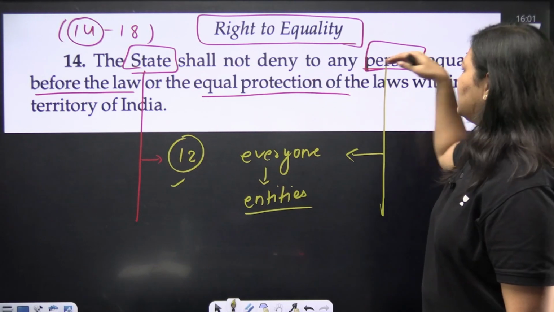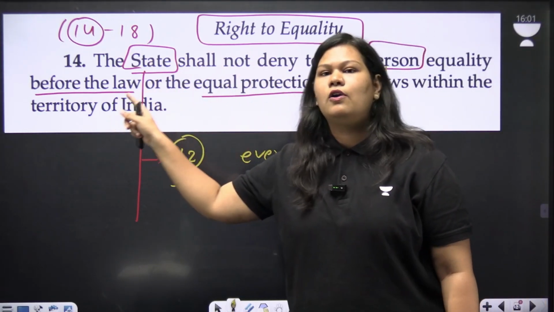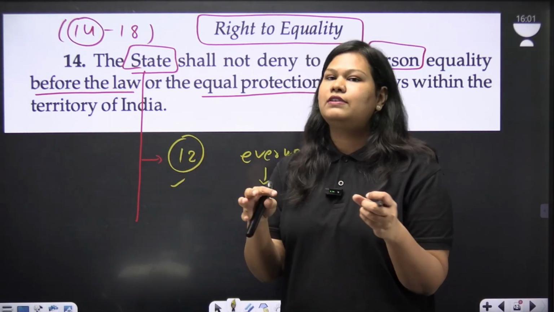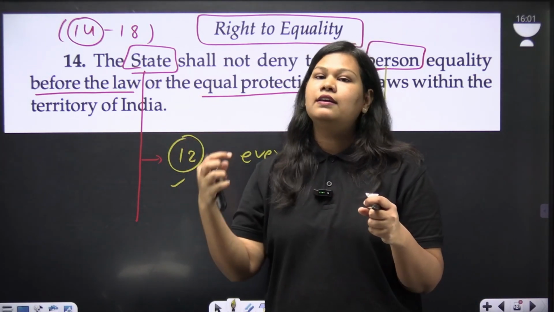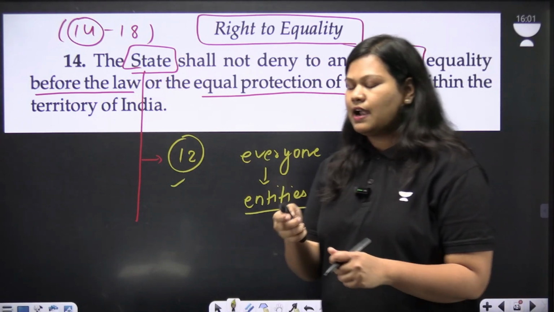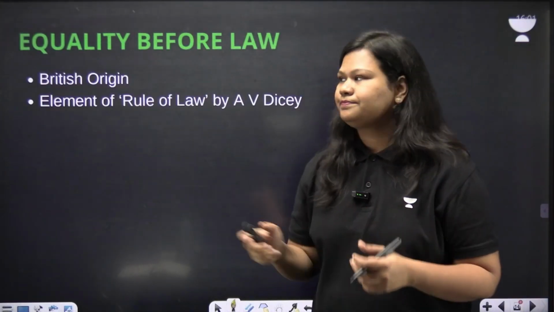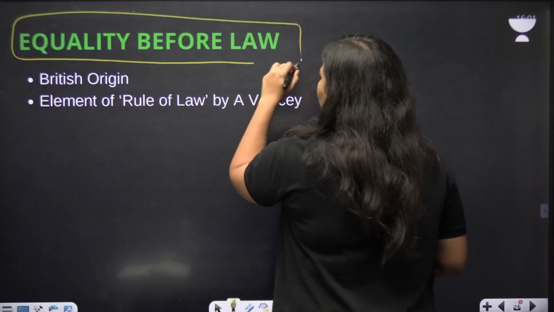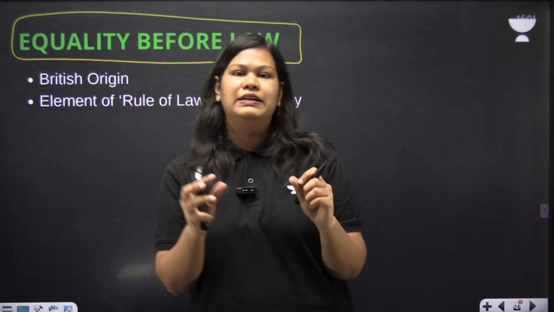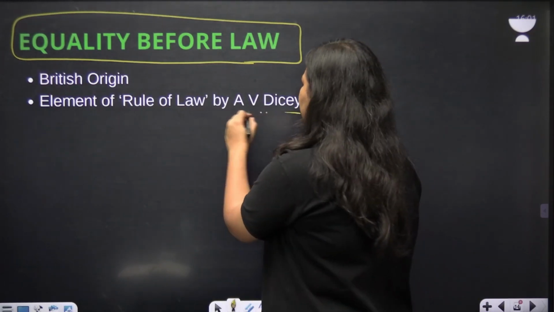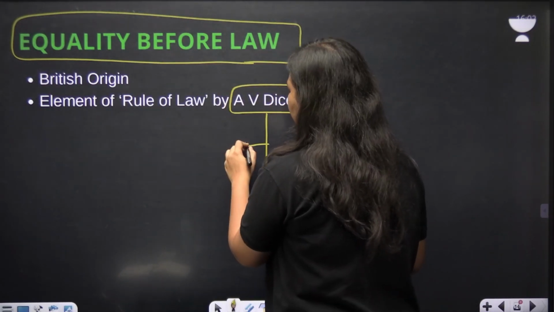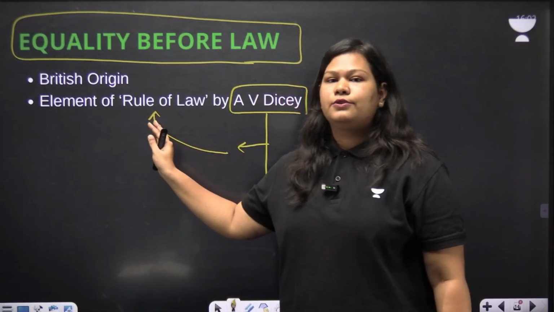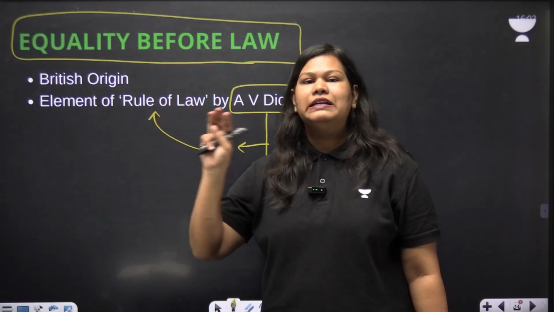So the state will not deny to any person what? Equality before law or equal protection of the laws within where? Territory of India. So India will have the right to equality by ensuring equality before law. Now let us understand what the expression means. Equality before law is a concept which is borrowed from Britain. In Britain, there was one person, A.V. Dicey, who crystallized the theory of rule of law. He has a theory called rule of law where he propounded three elements.